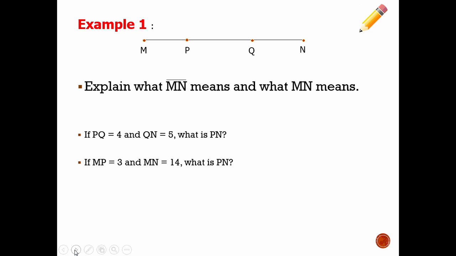So let's go ahead and draw this example in your notes. We're going to do 3 examples here. So you have the basic idea. We can measure segments using numbers, and we can also add them together using segment addition. Those are our 2 big postulates. Now let's draw this diagram in your notes. Here's this segment up here. We have M, P, Q, and N.